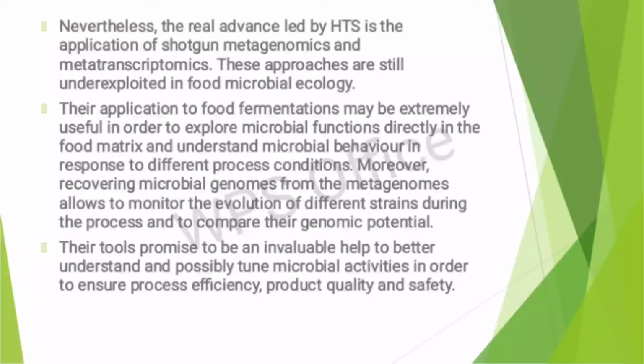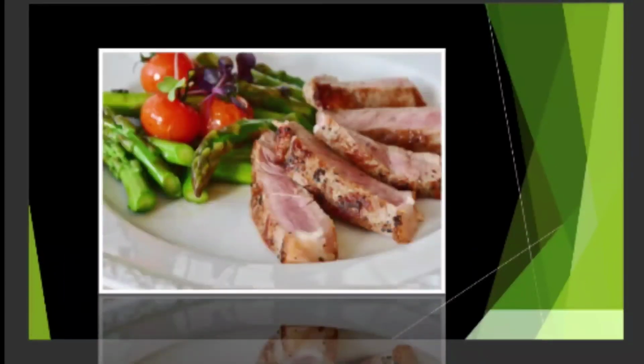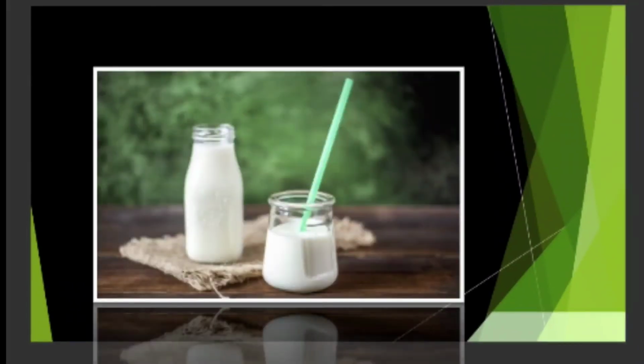Moreover, recovering microbial genomes from the metagenomes allows us to monitor the evolution of different strains during the process and to compare their genomic potential. These tools promise to be an invaluable help to better understand and possibly tune microbial activities in order to ensure process efficiency, product quality, and safety. So we can see some food products where metagenomics is applied. These are coffee, meat, and some dairy products like yogurt, cheese, and many more.